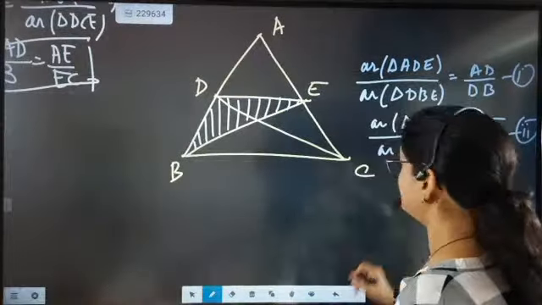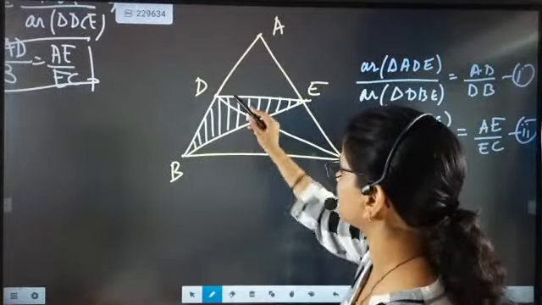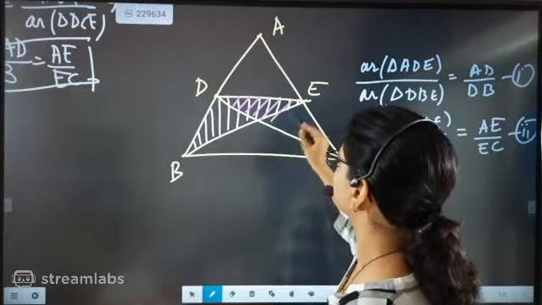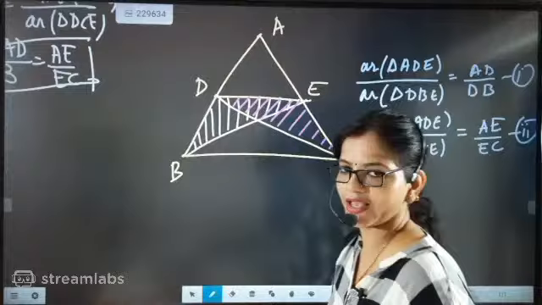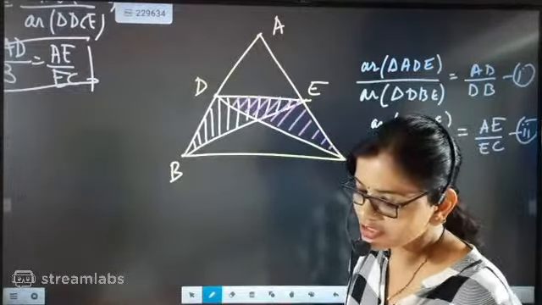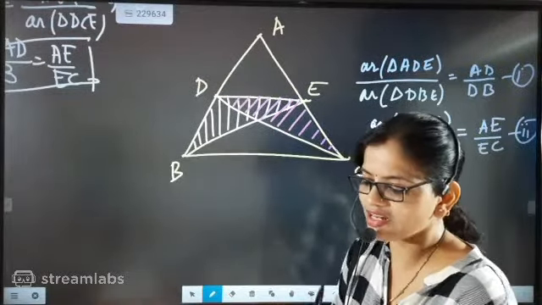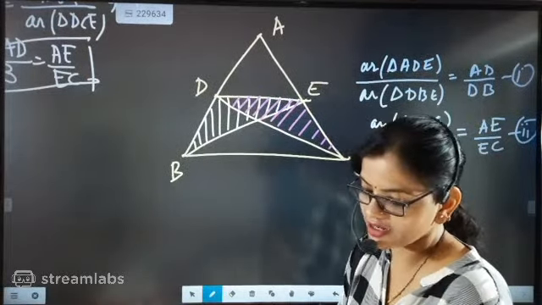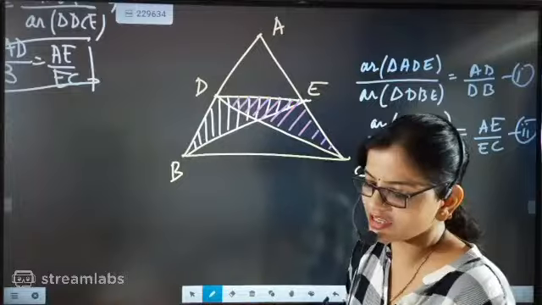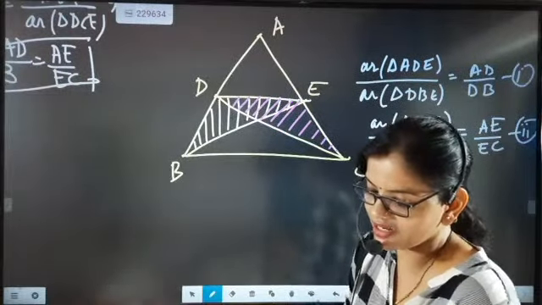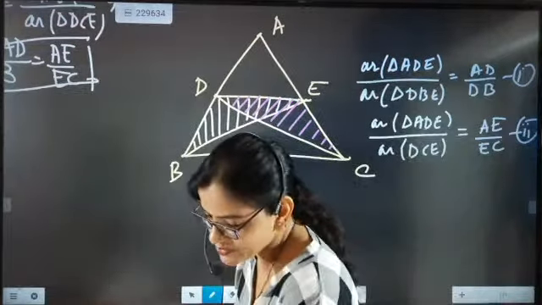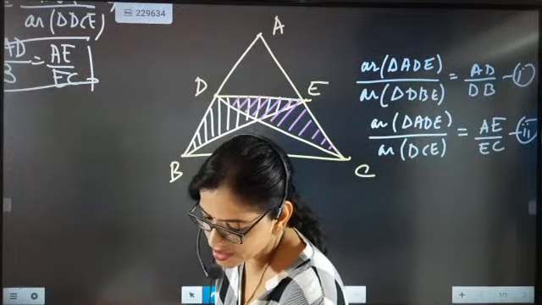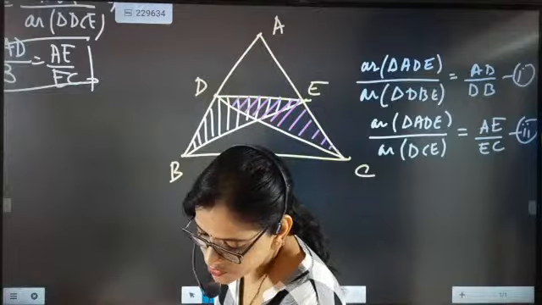Now when you are connecting, this triangle is one triangle, DBE. Now another triangle is this triangle. Can you say which is the same base? Are the two triangles coming on the same base? Come on, quickly tell me. Can you recall the base here? Quickly tell me. Absolute. Rashmi, Ajay, Kanishka, Kavya, Madhumita, Mustafa, Dharani.